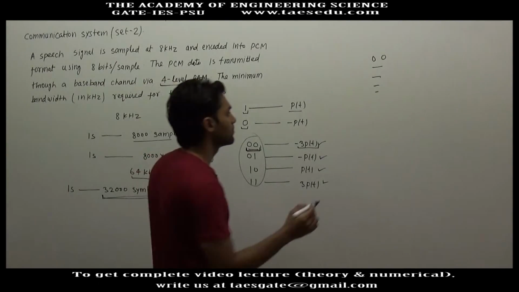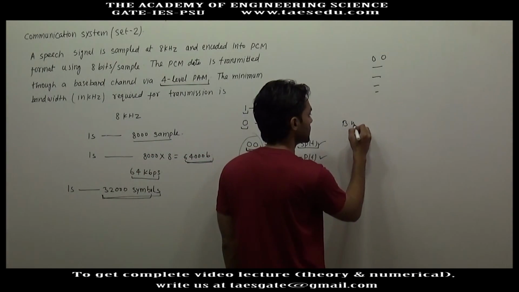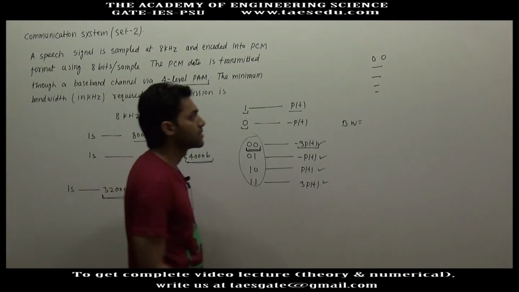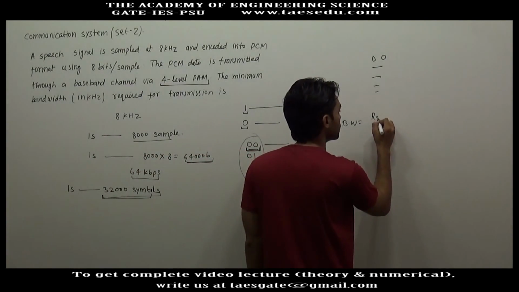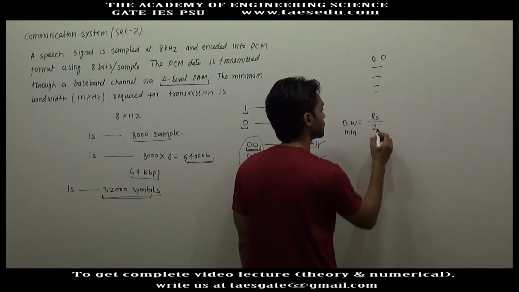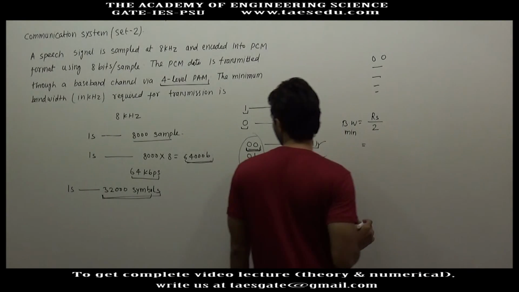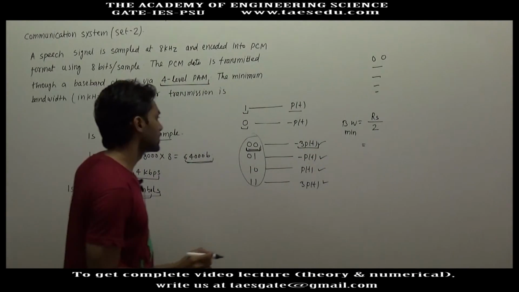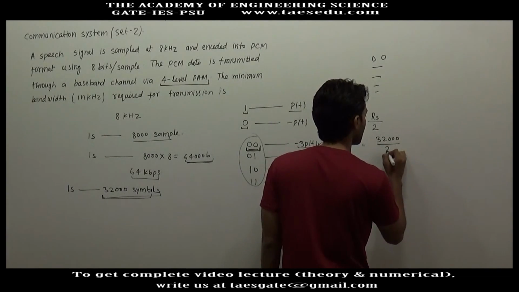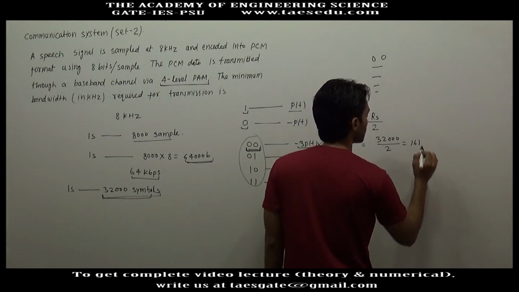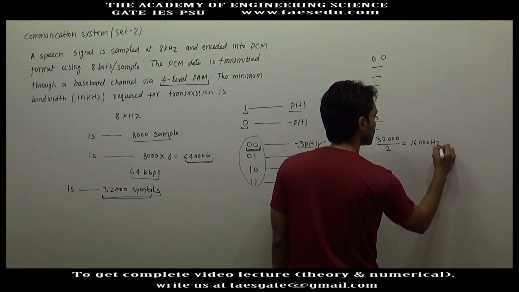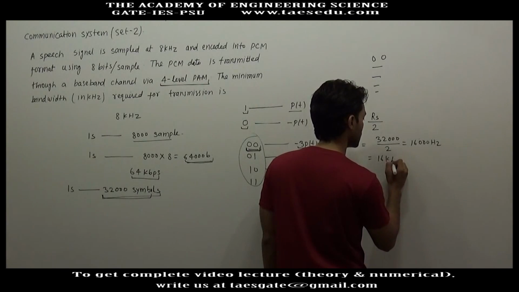And we know that the minimum bandwidth required for the transmission is symbol rate divided by 2. This is the minimum bandwidth requirement. So the symbol rate is 32,000 per second, 32,000 divided by 2. The minimum required bandwidth will be 16,000 Hertz or 16 kilohertz.